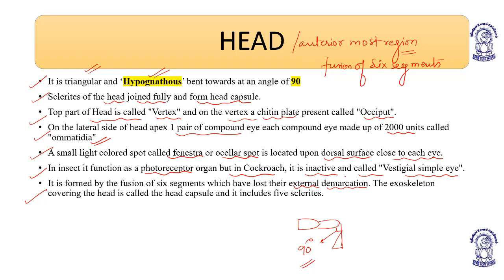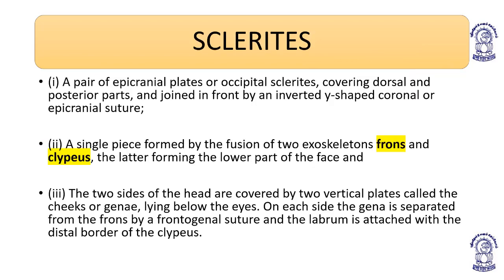Now, coming to the sclerites. The head is covered by sclerites and bears sense organs, mouth parts, and the mouth.